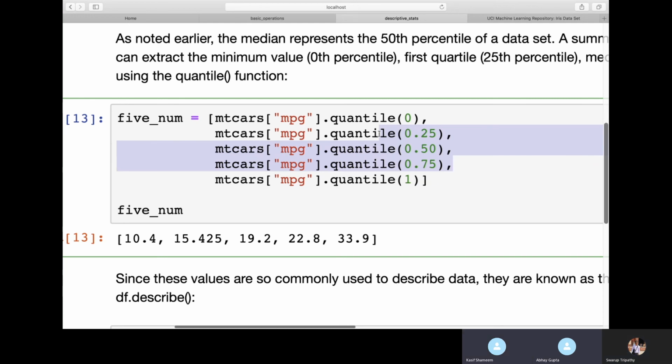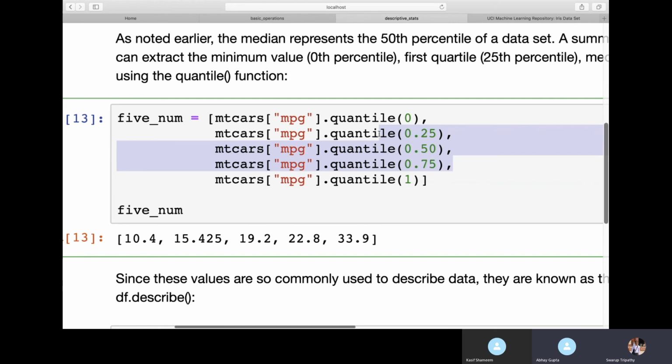I added one more, 9.80 also. You can give any point, but within the 5 summary, usually we take this. Suppose somebody gives you a task saying, okay, find me the 20-20 distribution, like at the 20th position, then the 40th position. Then you can take this kind of approach to find those.